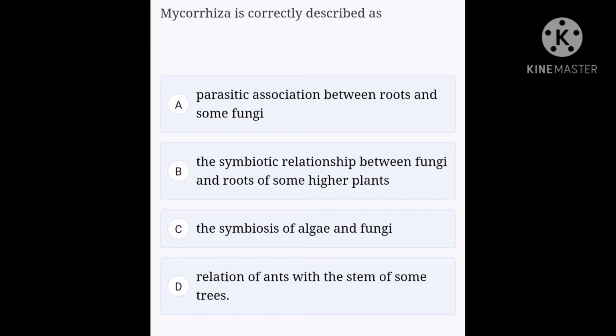Option B, the symbiotic relationship between fungi and roots of some higher plants. Option C, the symbiosis of algae and fungi. Option D, relationship of ants with the stems of some trees. Option B is the right answer.